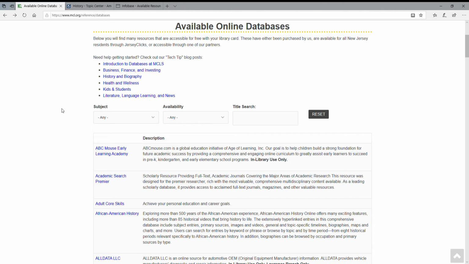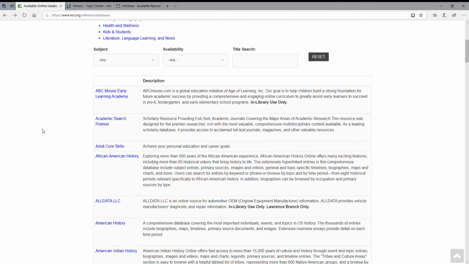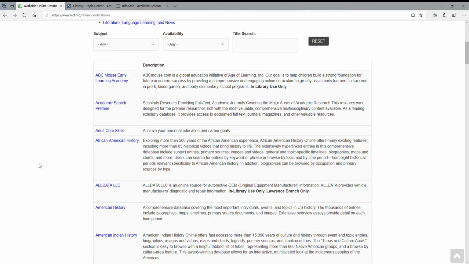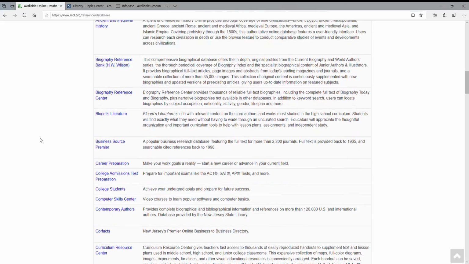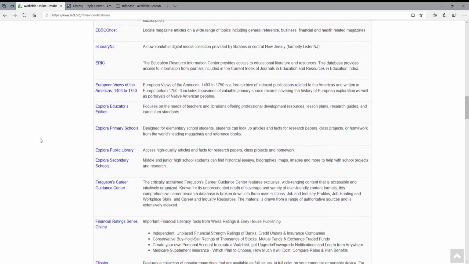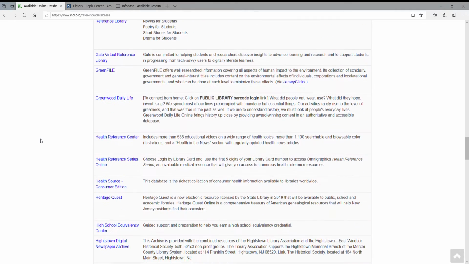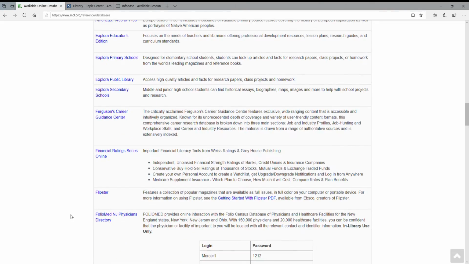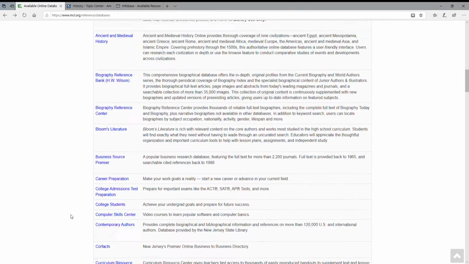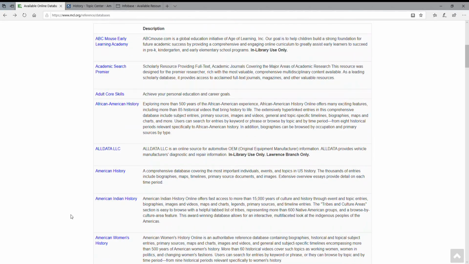Like I said, the databases we're going to cover today are provided to us through InfoBase. So in addition to seeing them listed here on our database page as individual databases, for example, this African American History database, or the American History, American Indian History, American Women's History databases, listed separately, you'll see if I scroll all the way down to the I's, that we do have InfoBase Learning available titles. Issues and Controversies is another one that's in this suite of databases.